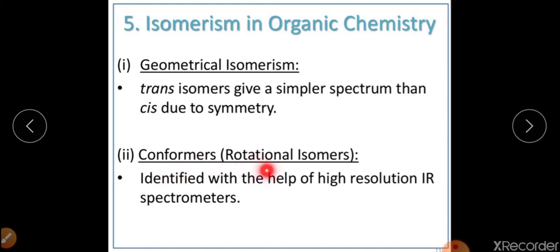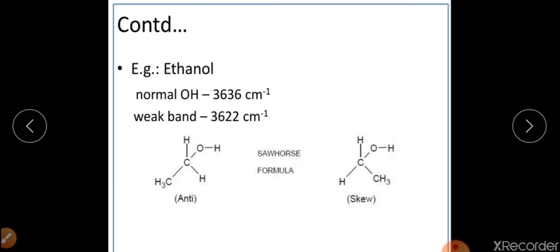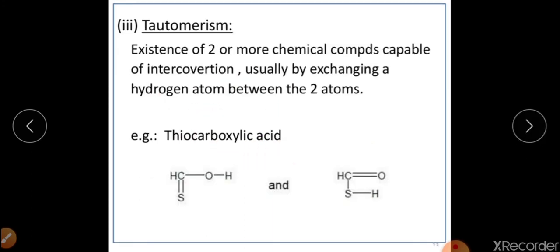It can also identify conformers, and how can it be identified? For example, in case of ethanol, we have the anti-conformer. This is one conformational isomer, and this is another conformational isomer in which the CH3 and hydroxyl group are on the same side, whereas in the other they are on the anti side. So this is anti and this is skew conformation. On the basis of the spectrum we can identify which isomer we have, although the difference is very small.